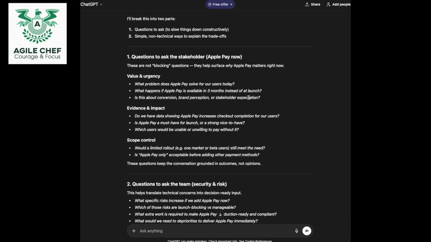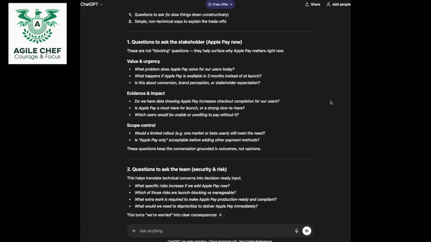Okay, good stuff. So if I was a product owner and I'm facing this problem and I've just put this prompt in, let's have a look at what it is suggesting. Questions to ask the stakeholders for Apple Pay now. These are not backlog questions. They help surface why Apple Pay matters right now. So value and urgency. What problem does Apple Pay solve for our users today?